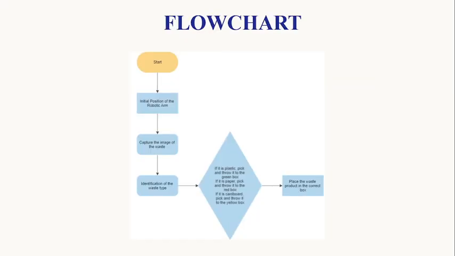Next, you can see the flow chart of the autonomous operation of the project. First, when we start the robot, it will be at its initial position. Next, it will capture the image of the waste, and then it will send it to our model for identification. If it is plastic, it will pick and throw it to the green box. If it is paper, it will pick and throw it to the red box. If it is cardboard, it will pick and throw it to the yellow box. And finally, it will place the waste products in the correct boxes.